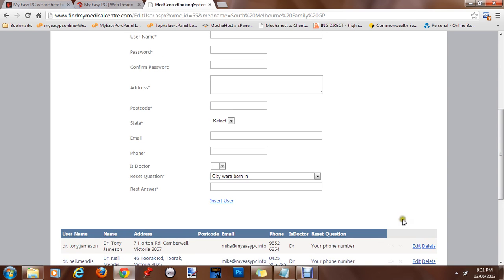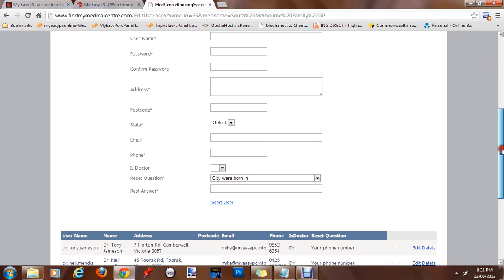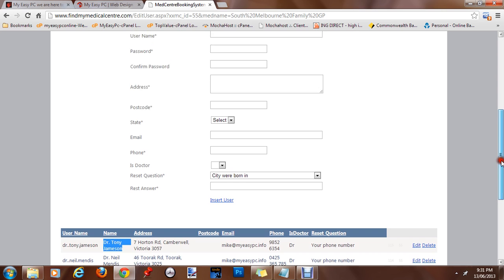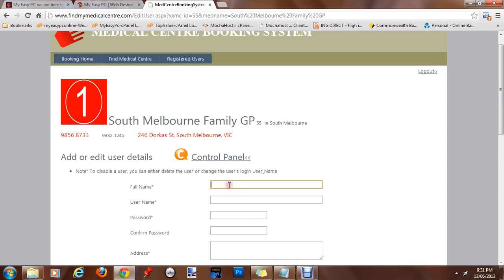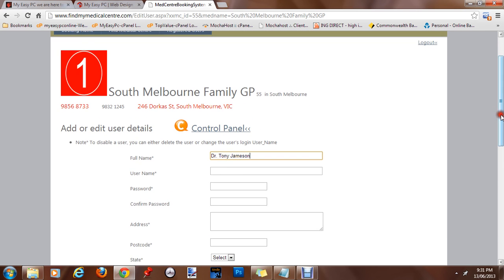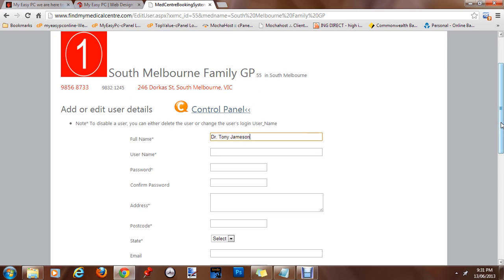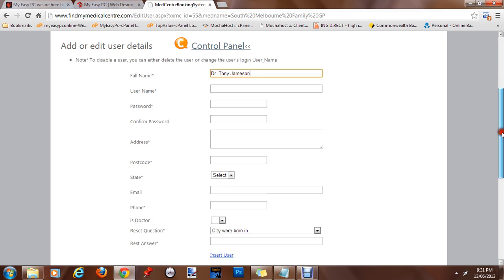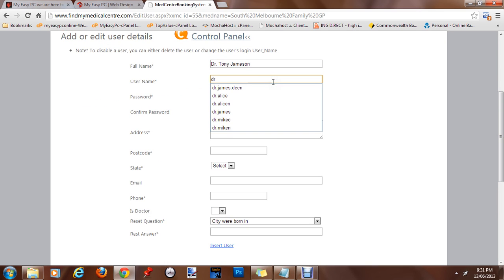Now the best thing is for you, or the doctor himself once logged in, is to create another user with the username and a strong password, because the original initial password is a system generated password, and we always suggest to create a new password, a stronger password. So you just copy paste the name and use an easy username. Any username is fine. We're just using this for the time being as an example, and a stronger password.